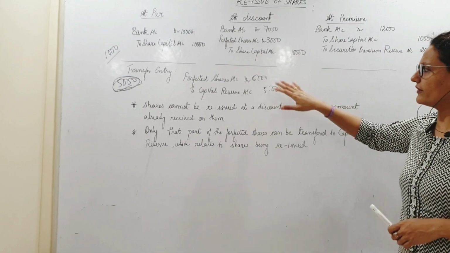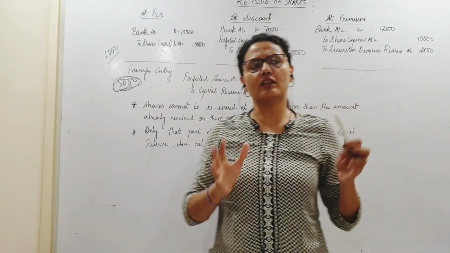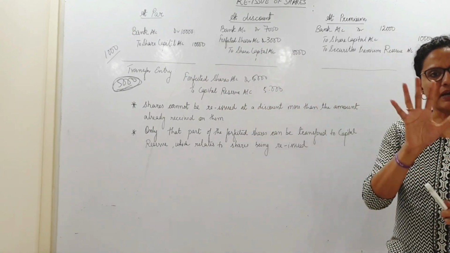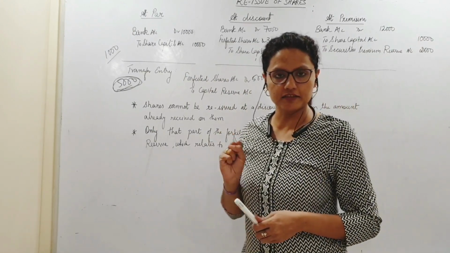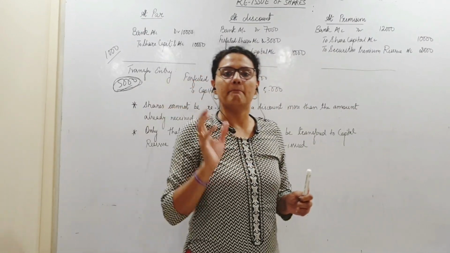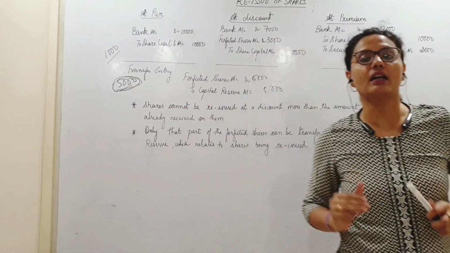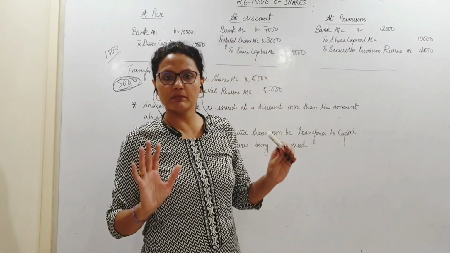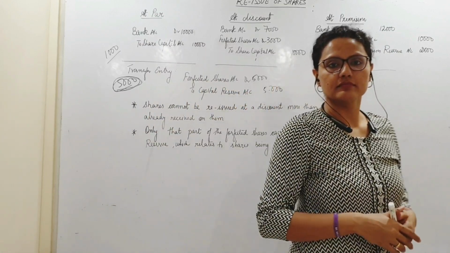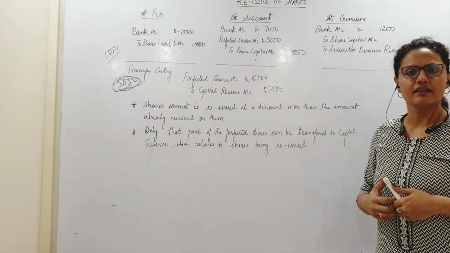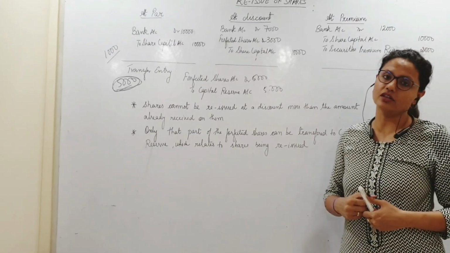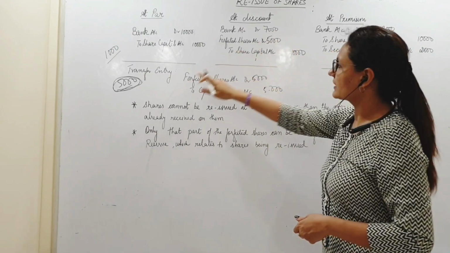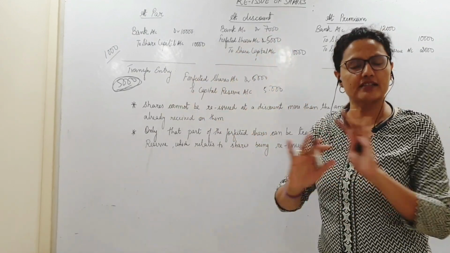So in this case, if I give you a sum, the share forfeiture account shows 5,000 on these 1,000 shares forfeited. Meaning we forfeited 5 rupees per share. What is the maximum value of discount that can be allowed at the time of reissue? And assuming the maximum is allowed, pass the entry. You should know what the maximum is. It's 5 rupees that you have received on the forfeited shares. So if I pass that entry, 5,000 is the maximum we can give. The entire value of forfeited shares is finished.